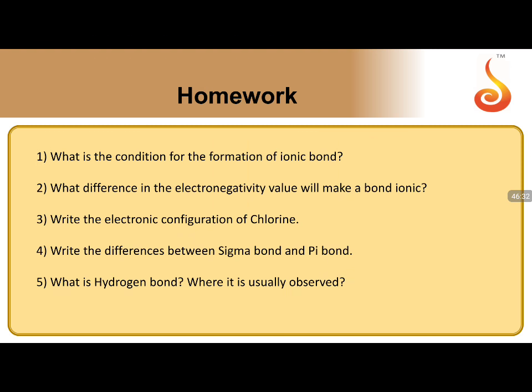Moving to the last slide, let us come to the homework problems now. The first one, condition for formation of ionic bond. It is very clear: difference in the electronegativity value which will make a bond ionic. And what is the electronic configuration of chlorine? Differences between sigma bond and pi bond. And what is hydrogen bond? Where is it usually observed?